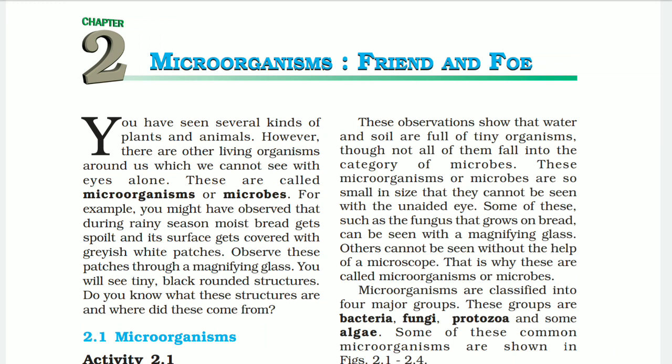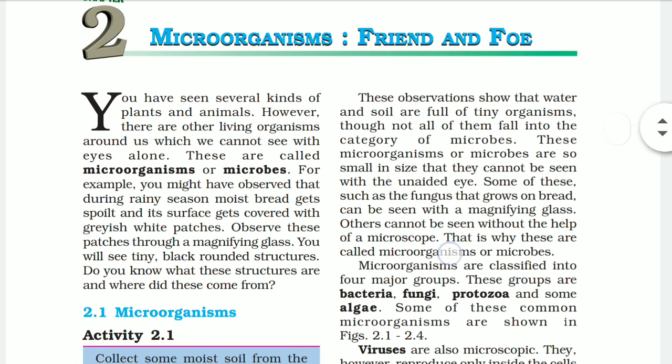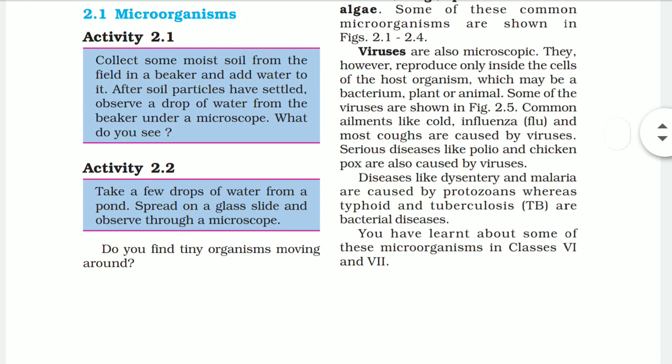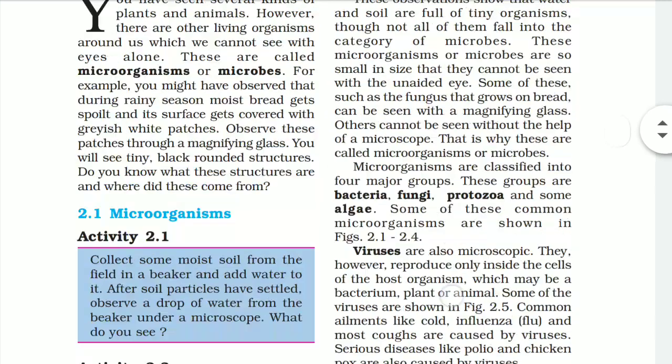For example, you might have observed that during the rainy season moist bread gets spoiled and its surface gets covered with greasy or white patches. Observe these patches through a magnifying glass. You will see tiny black rounded structures. Do you know these structures are called microorganisms? Have you seen any tiny organisms around?